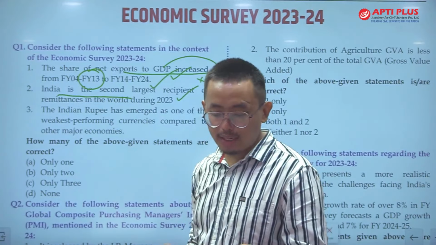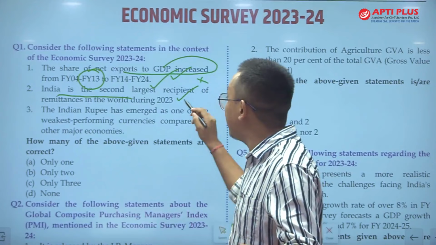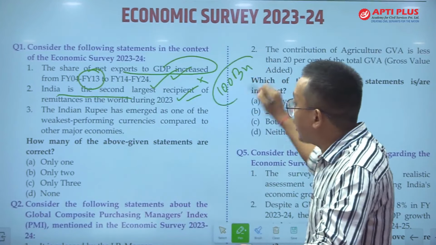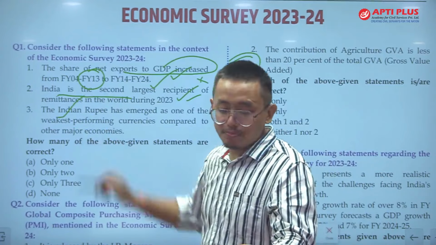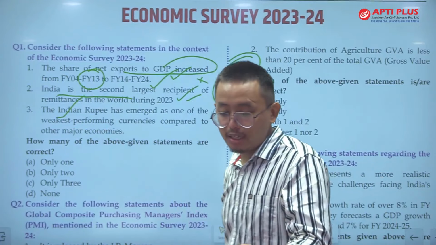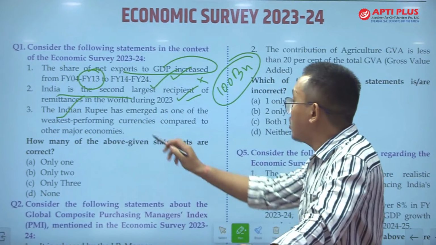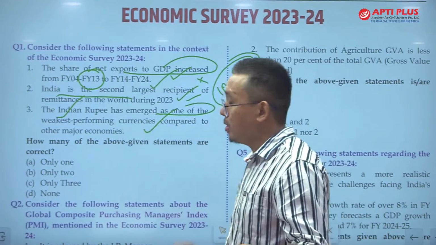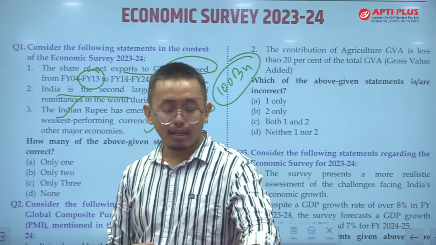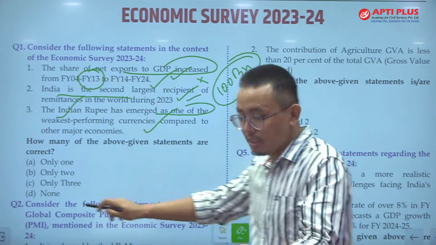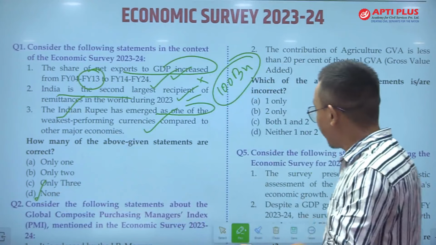Statement 2, India is the second largest recipient of remittances during 2023, is again incorrect. India was the largest recipient. It received around $100 billion. Statement 3 is again incorrect. The Indian rupee is subject to multiple factors. Has it emerged as one of the weakest performing currencies? No, the Indian rupee has performed well in the period. So the answer is D, none of the above is correct.